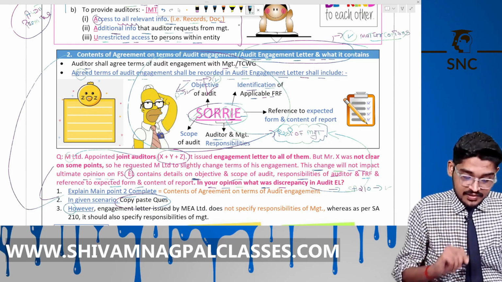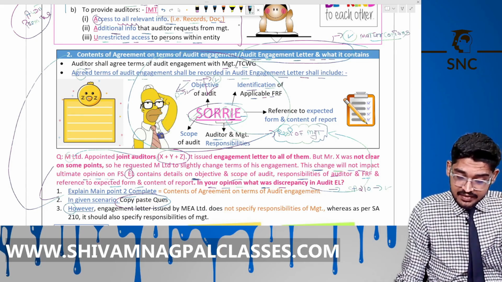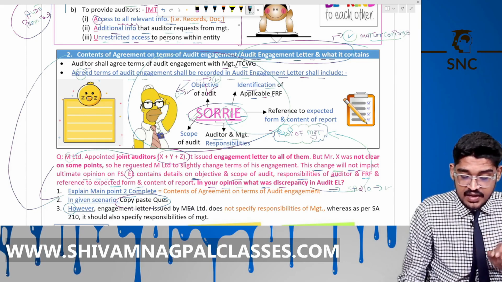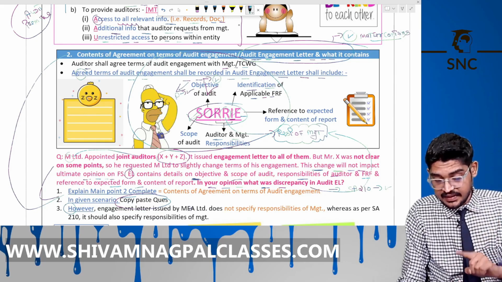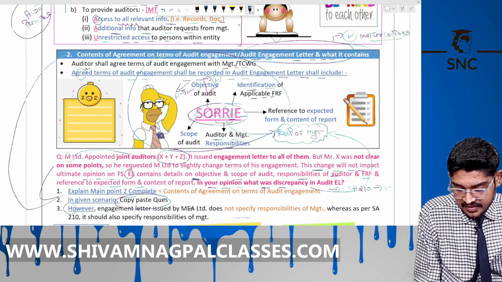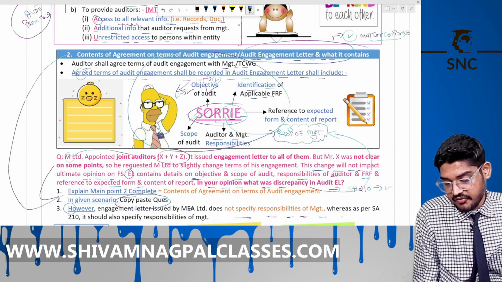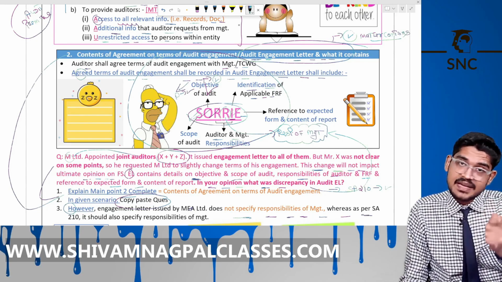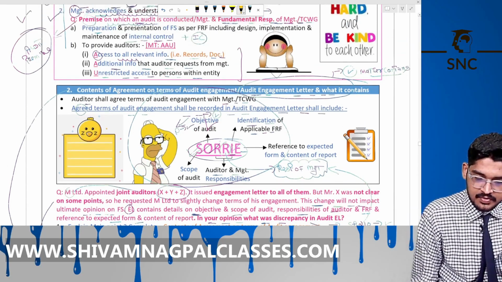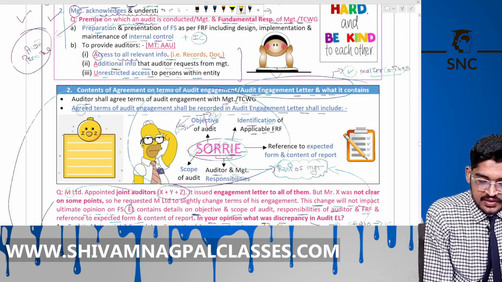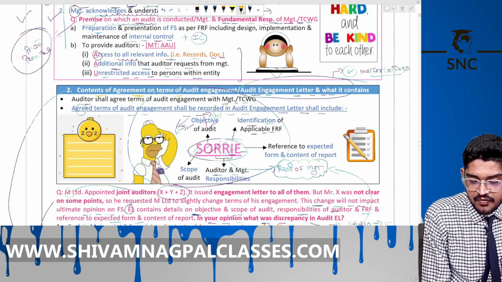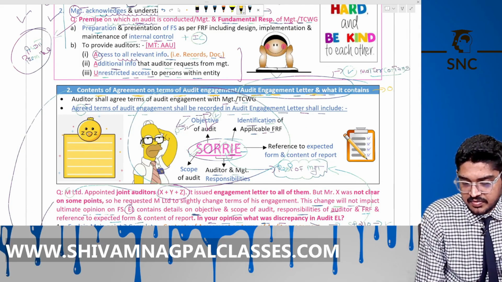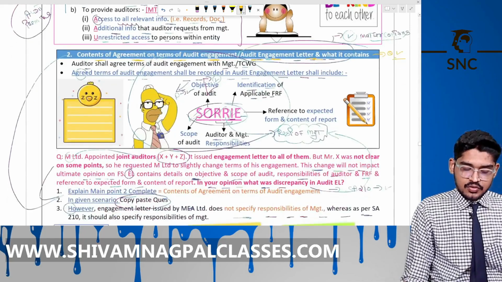Now, give the conclusion. However, the engagement letter issued by M Limited does not specify the responsibility of management. That is missing here, whereas SA 210 says it should specify the responsibility of management also. This is clear. So, content of the agreement on the terms of audit engagement, or the audit engagement letter and what it contains. This is also a question. Is this clear to you 100%?